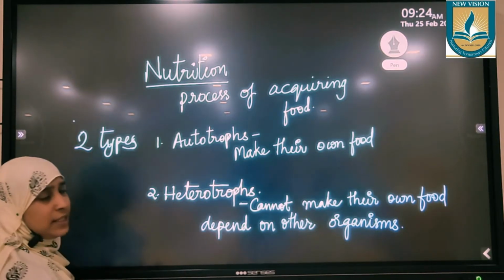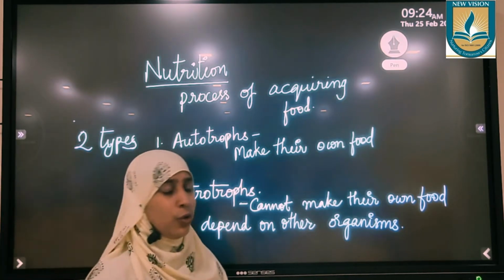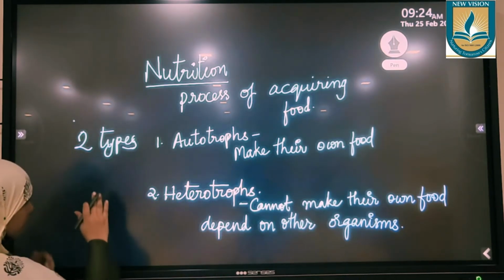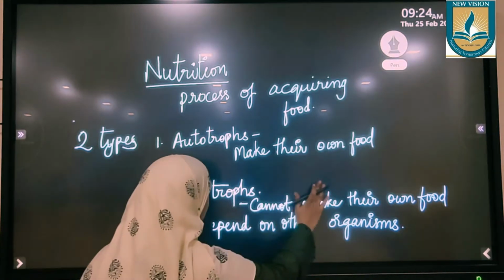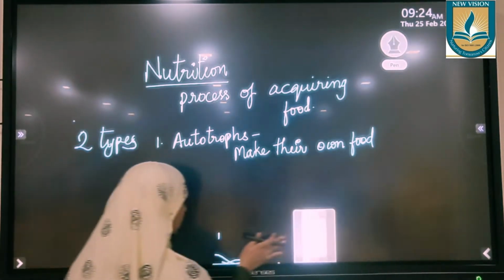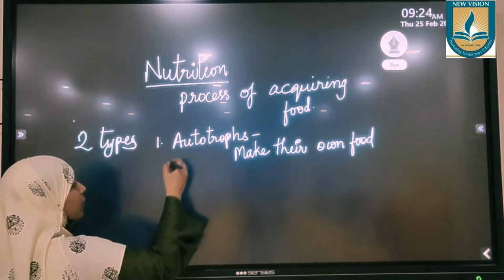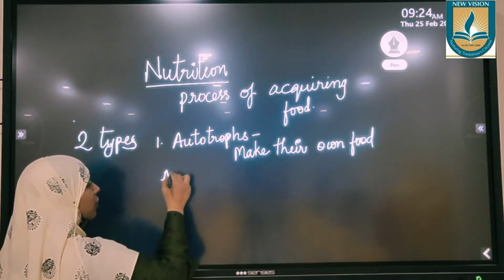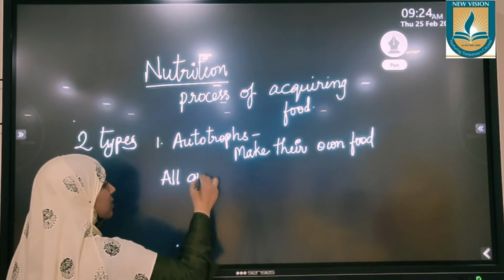So we'll discuss these two in detail, starting with autotrophs. Autotrophs are those organisms which can make their own food. The most familiar example of autotrophs are green plants.